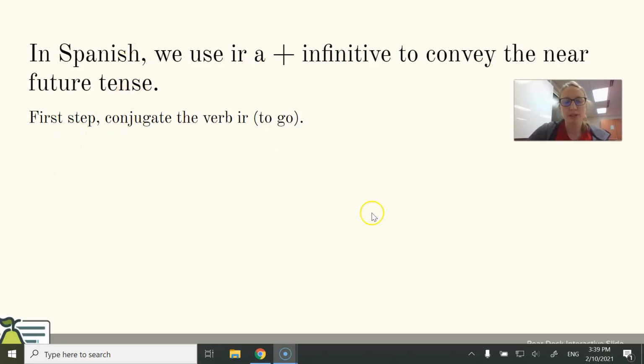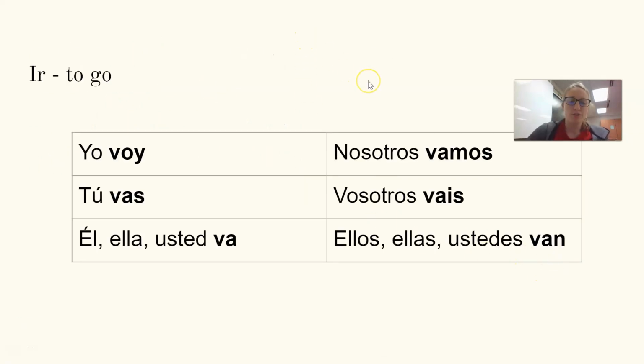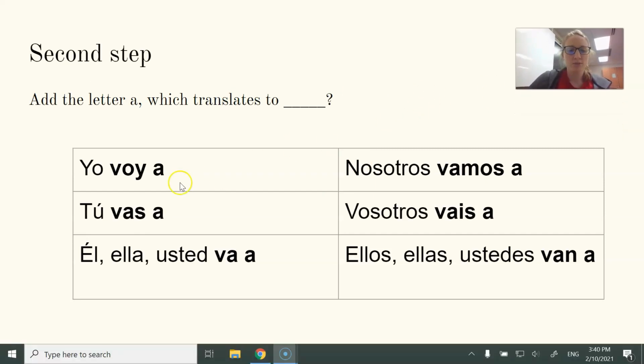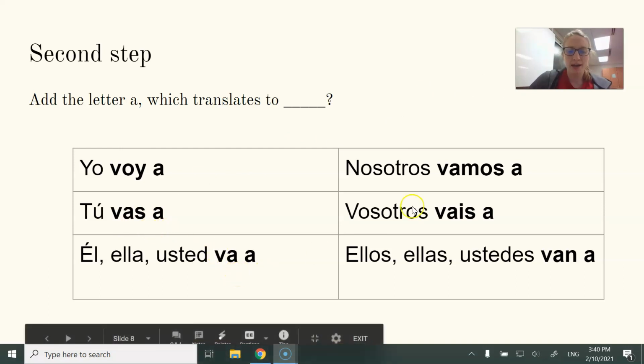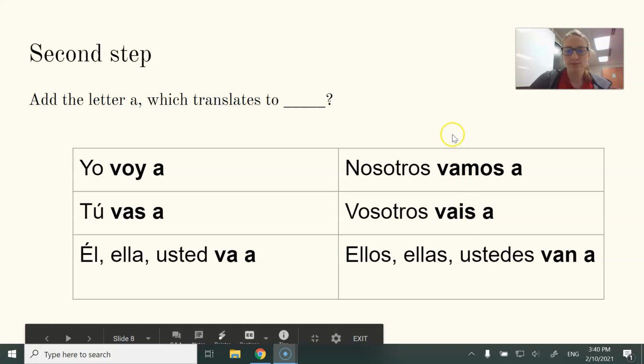So first step, we're going to conjugate the verb ir, which means to go. That's yo voy, tú vas, él, ella, usted va, nosotros vamos, vosotros vais, and ellos, ellas, ustedes van. Second step is just add the letter A, which translates to to, right? So, voy a, vas a, va a, vamos a, vais a, and van a.